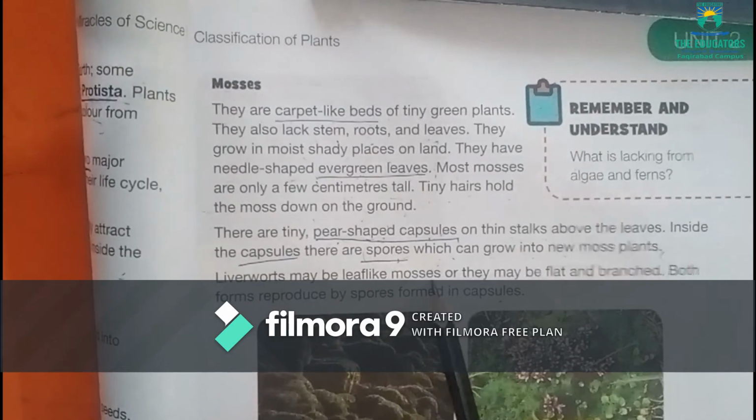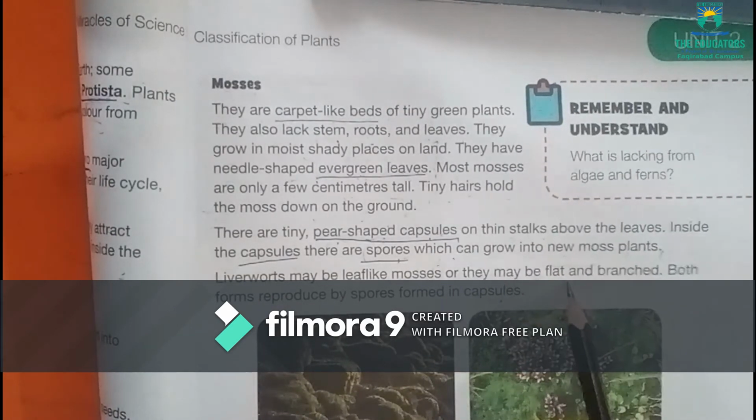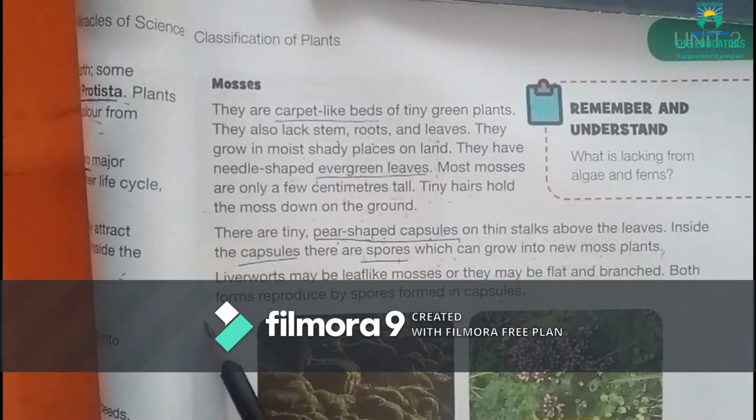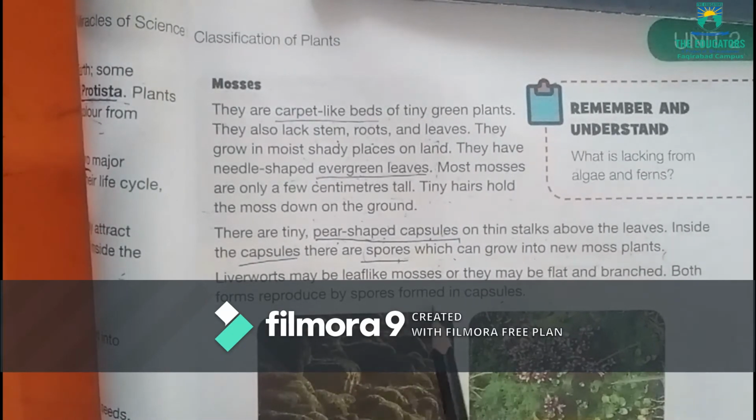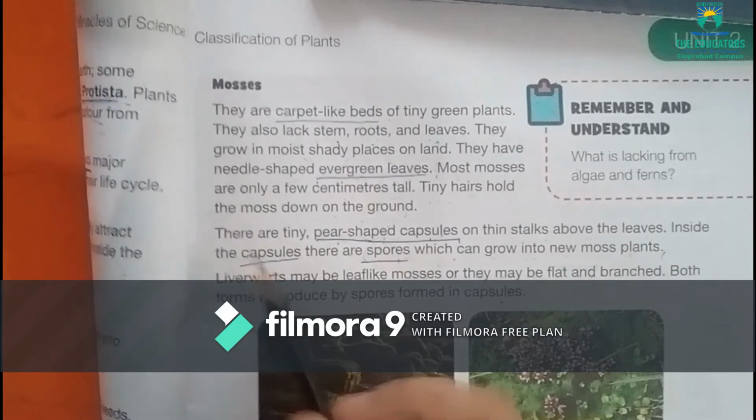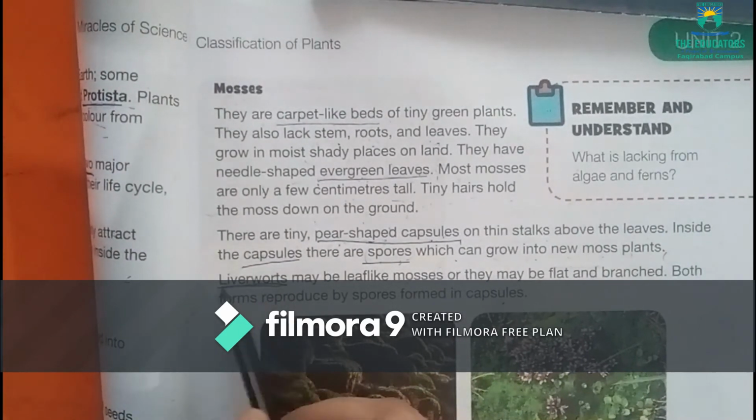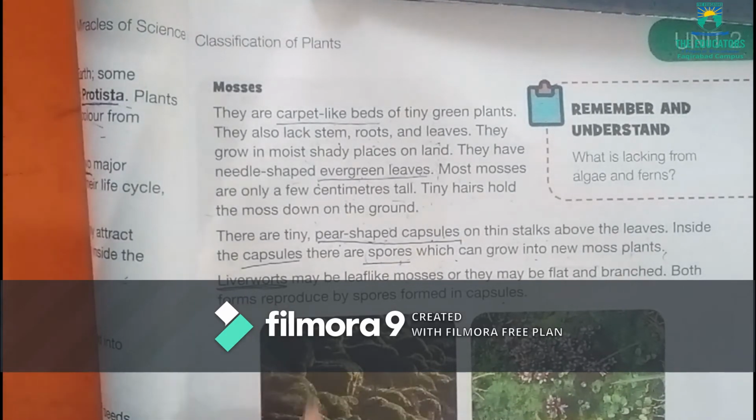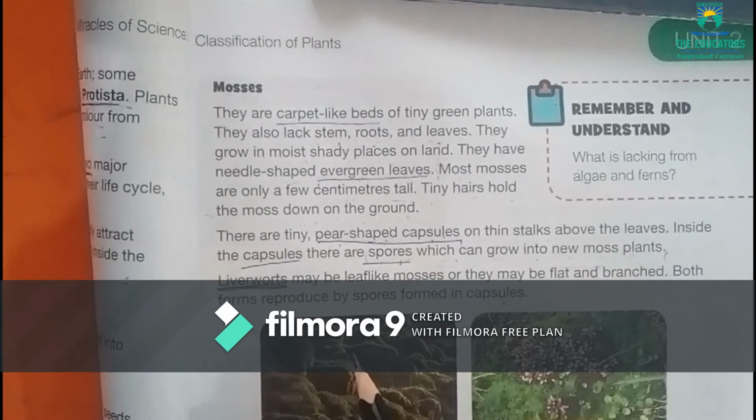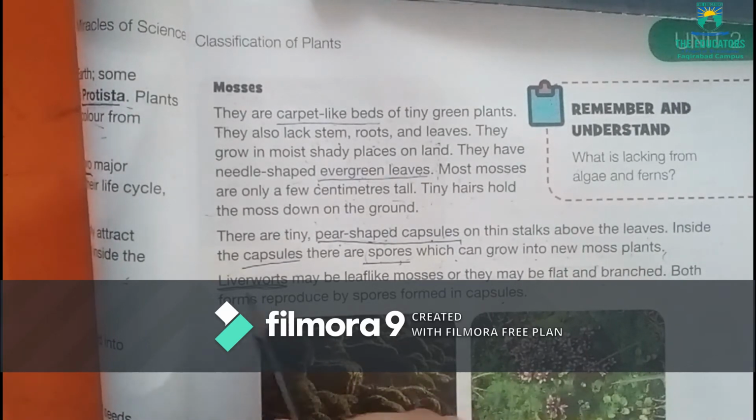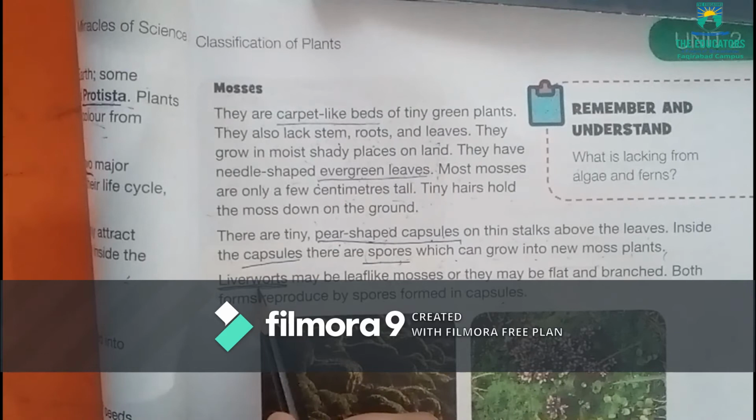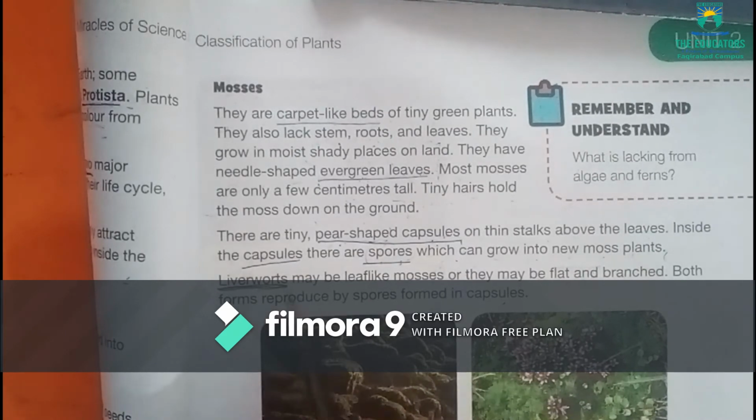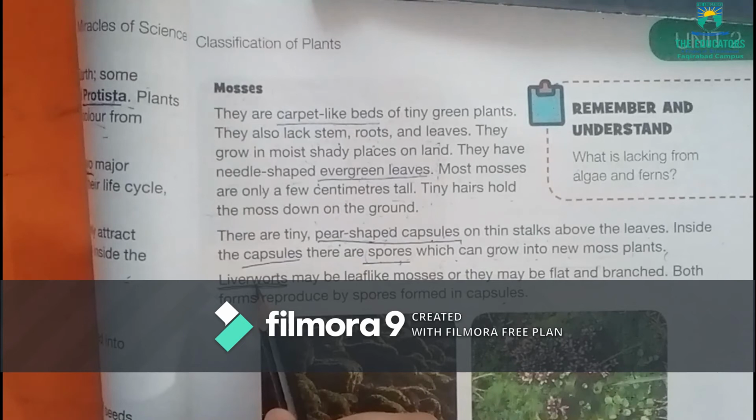Liverworts may be leaf-like mosses or they may be flat and branched. Both forms reproduce by spores formed in capsules. Liverworts are a type of moss. These mosses may be flat or branched. These liverworts can be reproduced from spores which are present inside the capsules.